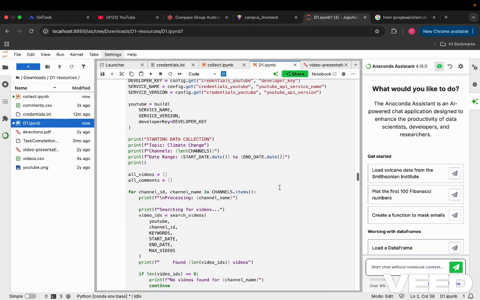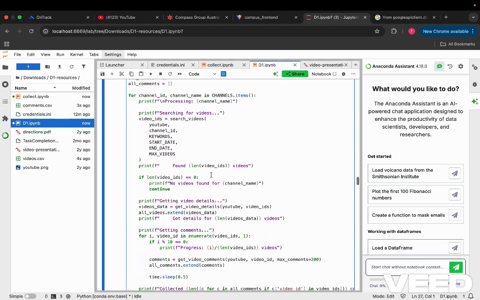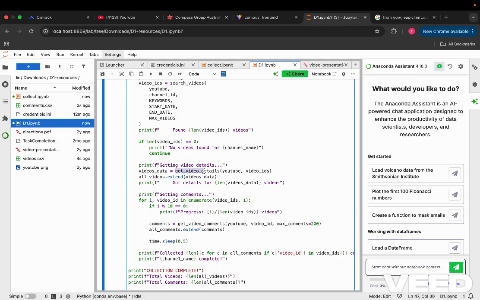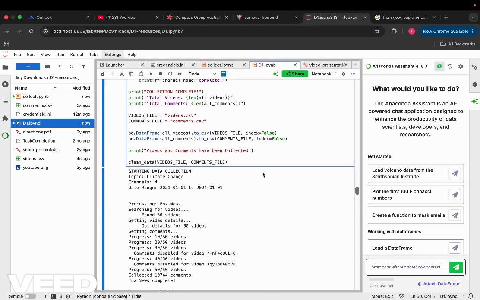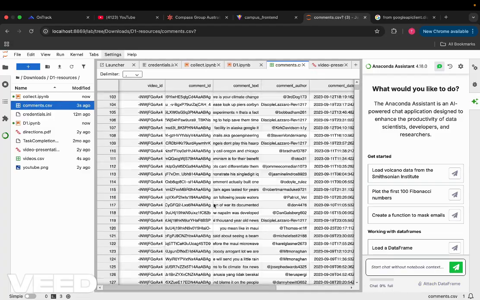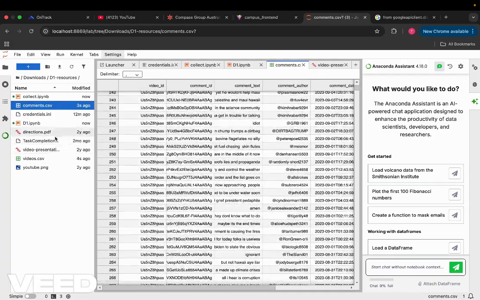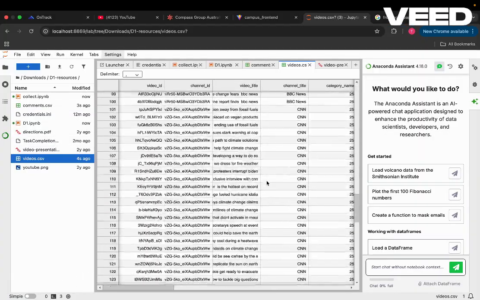and then I have simply called those functions that we have created above, such as the video details and the video comments, and this will store the data into video.csv and comment.csv. It will create these two new files, and we can call these two files using these variables. And you can see we have this comment.csv which will store all the comments, and we have this video.csv which will also